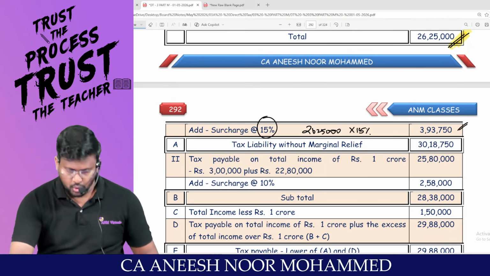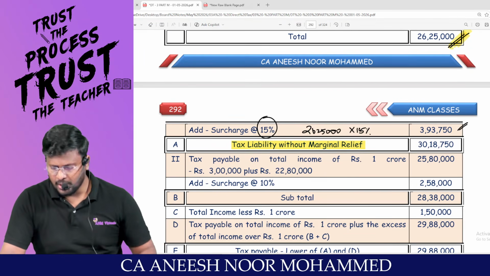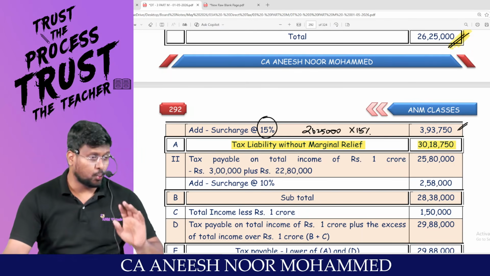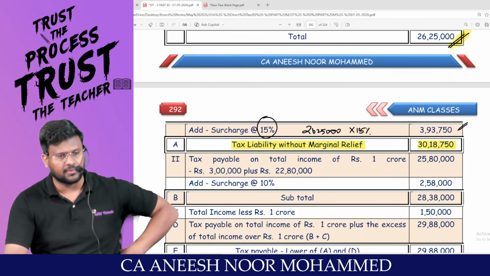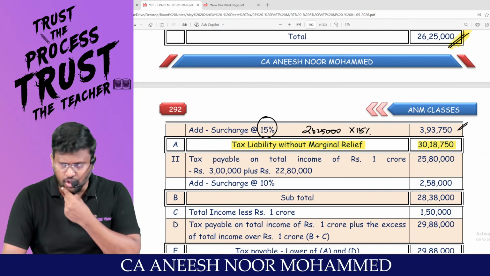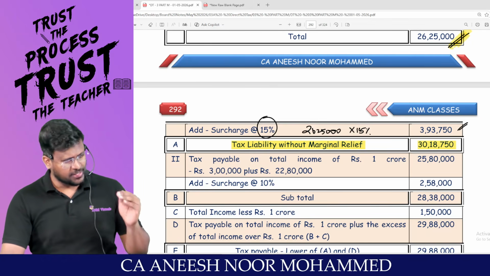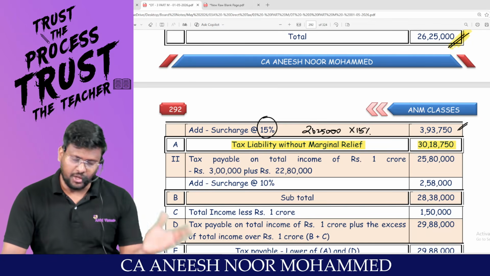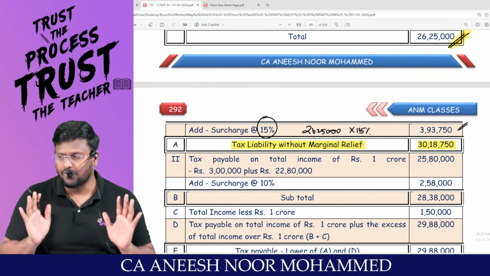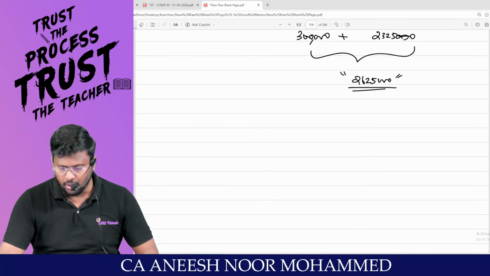3,93,750. So if you are treating it as the total approach, then 30 lakh 18,750 is the total tax payable without marginal relief. Am I right, sir? Now, my dear students, because of the extra earning of 1,50,000, my surcharge slab is moving from 10% to 15%. I am ready to declare the entire extra 1,50,000. Pakka. So I will be calculating tax liability only for 1 crore.